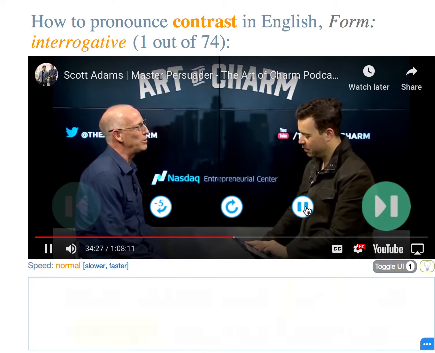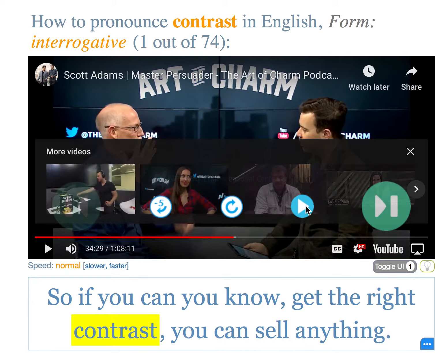Contrast is always an important thing, right? So if you can get the right contrast.